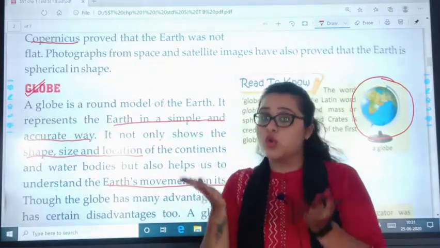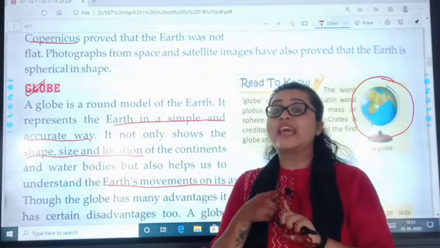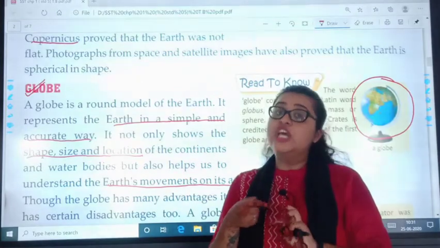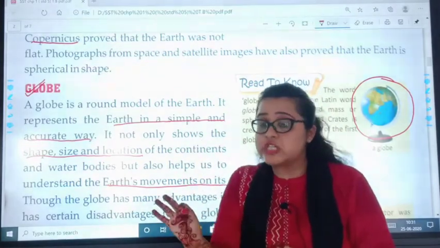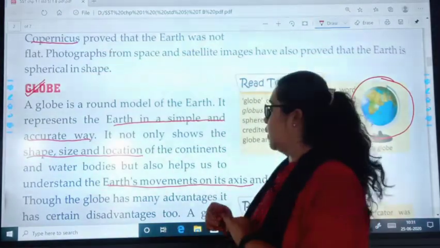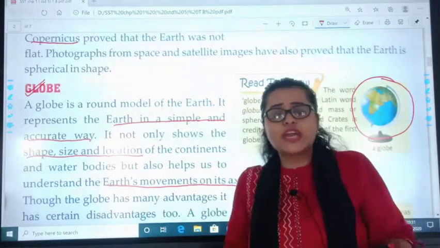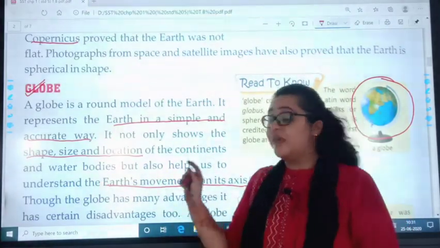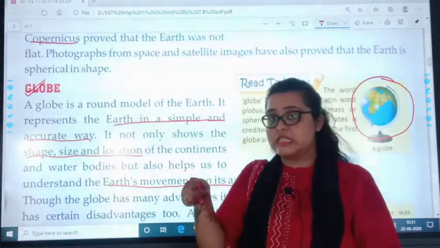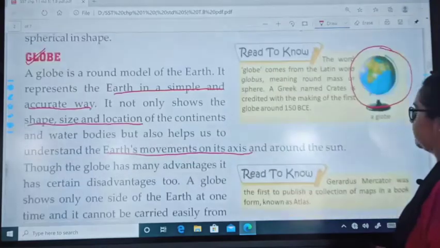With the help of the globe, we can get so many pieces of information. We can get the shape, we can get the size of the continent or the country, we can get the exact location where the country is, in which continent it is. Now, it was not enough. We can also get so many things from there. We can understand the Earth movement on its axis and around the sun from the globe.